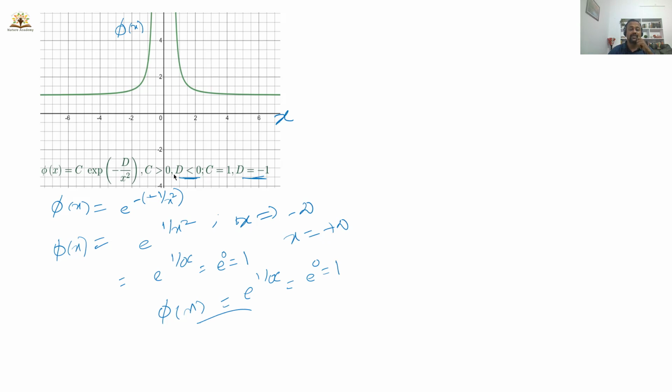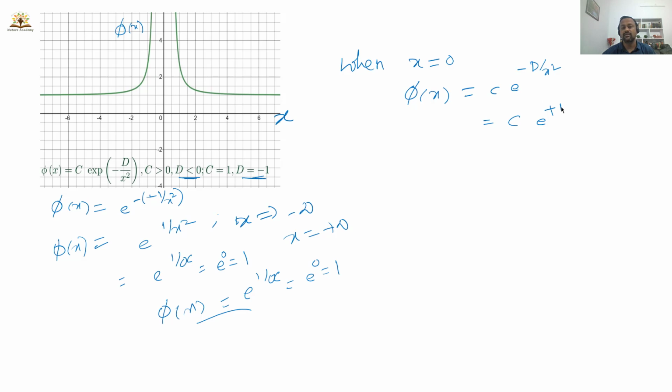But what happens when x is equal to 0? Let us look at the value of phi of x when x is equal to 0. So this is given by exponential minus d by x square. When x is equal to 0 and d is negative, we get a positive value.